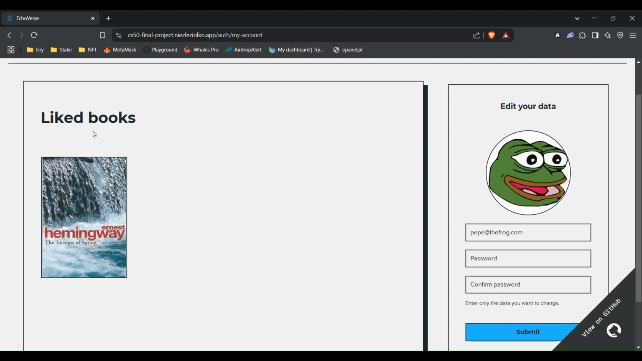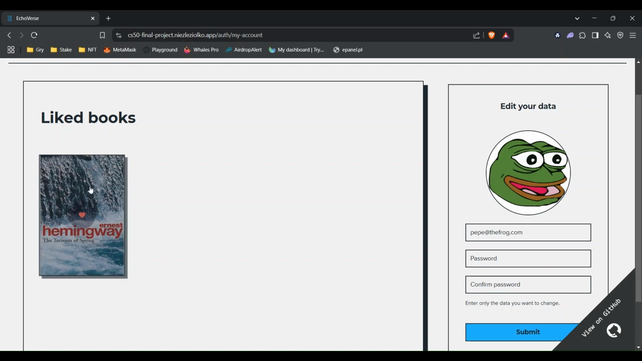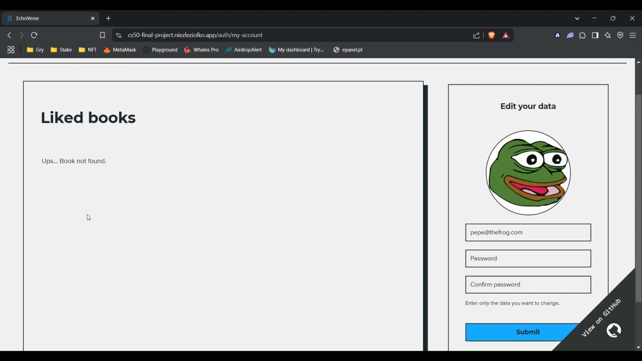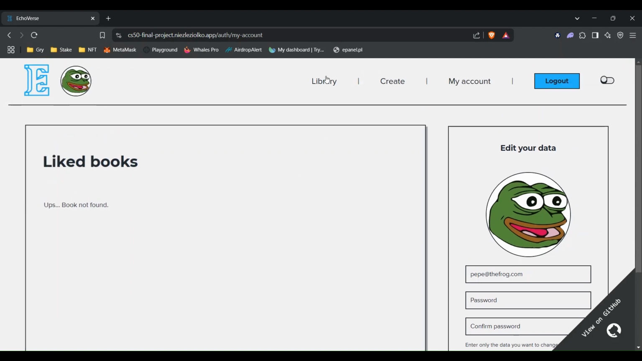As for the list of liked books, it allows us to see what books we currently have in favorites, and we can manage them by removing them from the list. All you have to do is click on the heart.